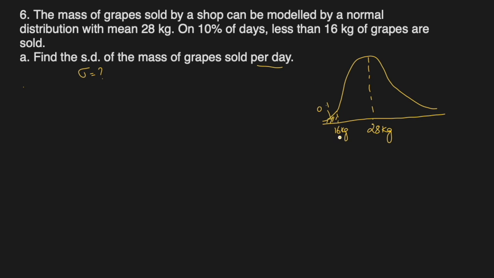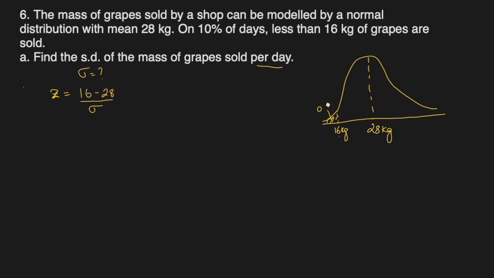We have to find the standard deviation. Okay, so 16 kg is less than 28 kg. That means the z-score will be negative. So let's see what the z-score is for this. According to the formula, 16 minus 28, obviously negative, divided by the standard deviation, which is unknown. Now if we find the z-score, we can find the standard deviation.